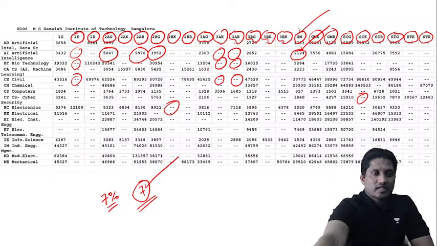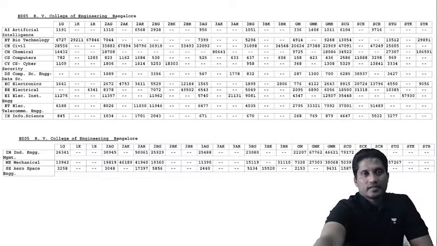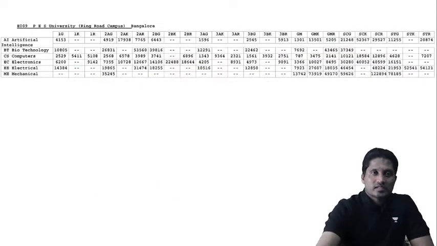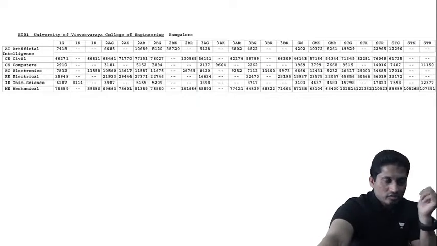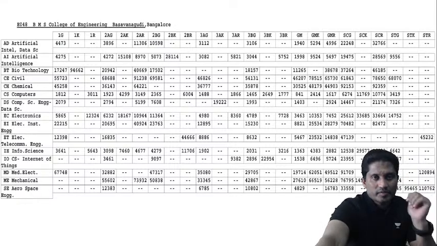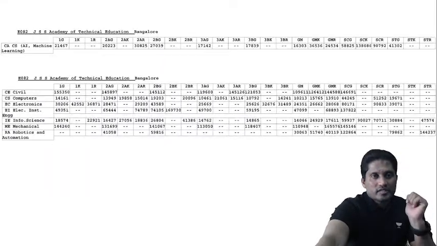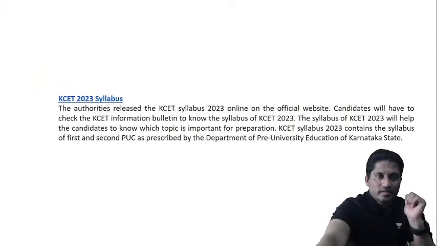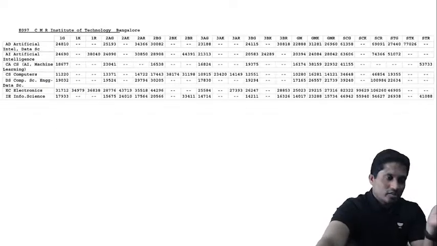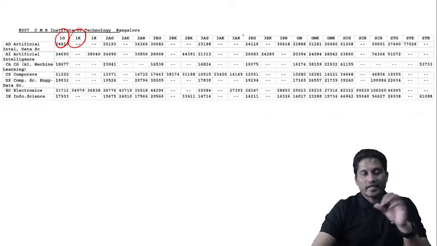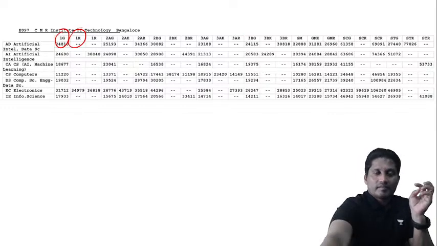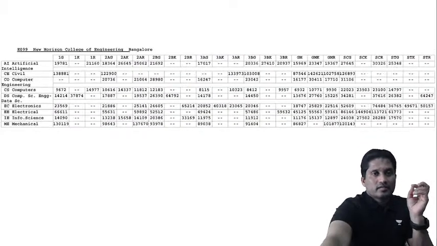Now, having said that, guys, this is what the ranking is all about. PES University, Bangalore Institute of Technology, you can just go through that. You will find it on the net only. This is BMS College of Engineering. All this you will find on the net only. I just took a couple of examples and explained what 1G, 1K and the hyphen mean. Just go through that, and you will get a complete picture of it.